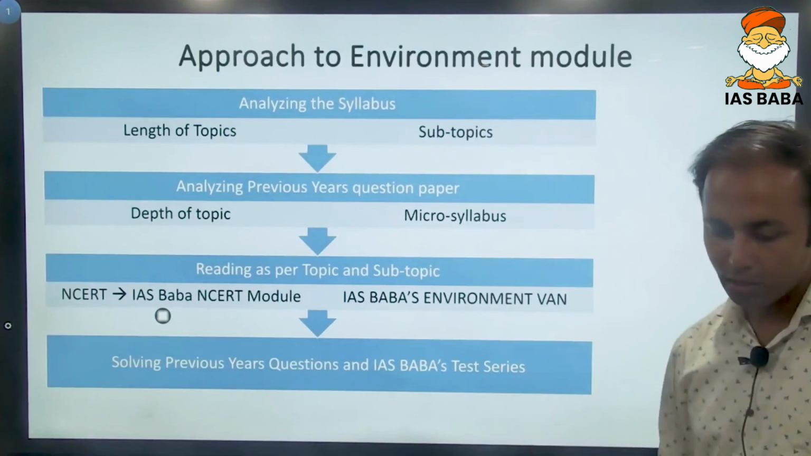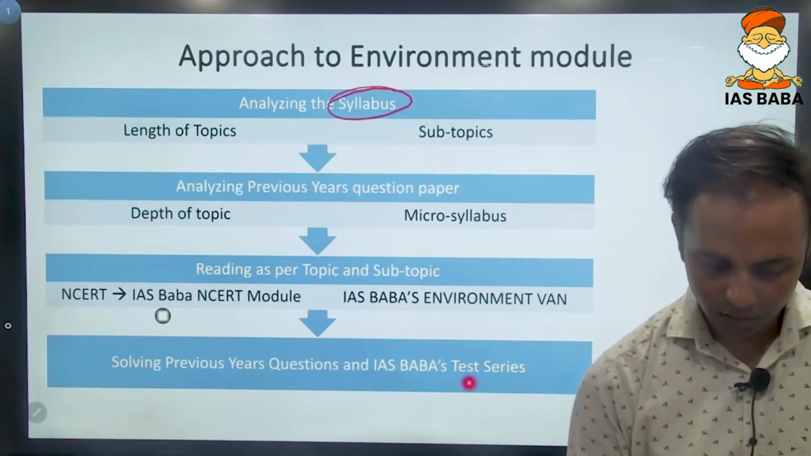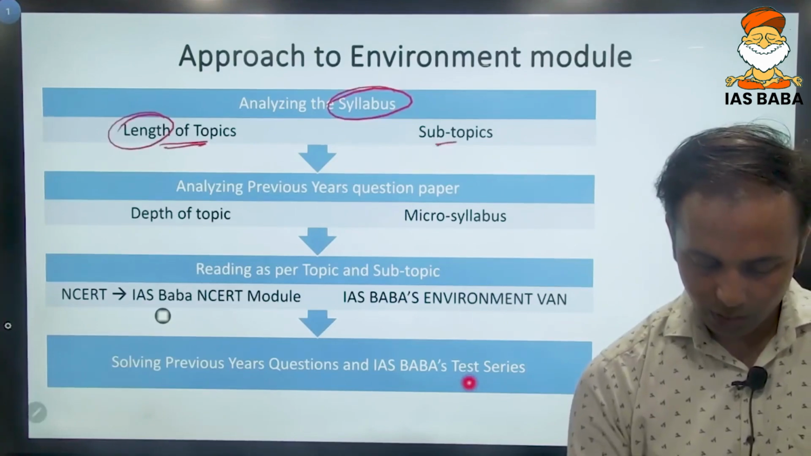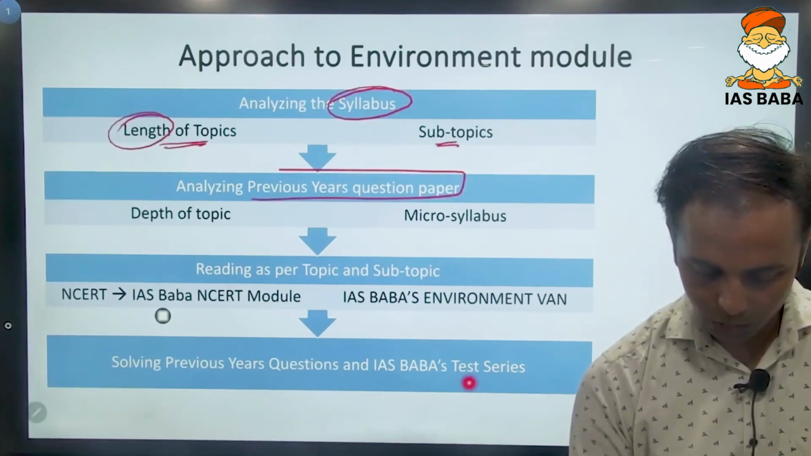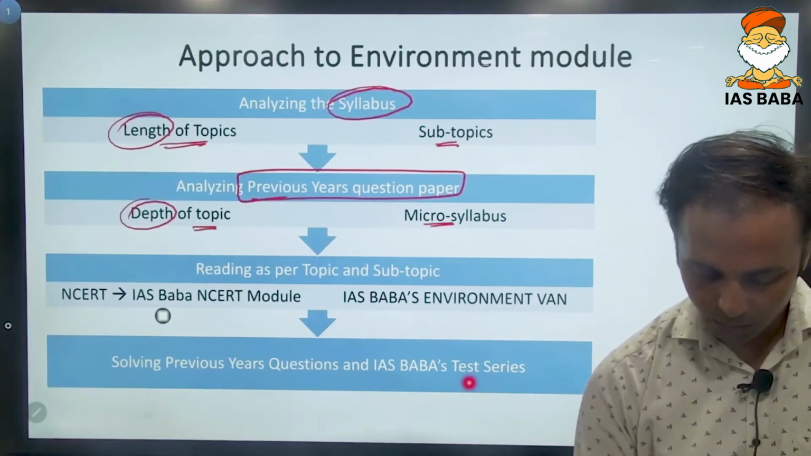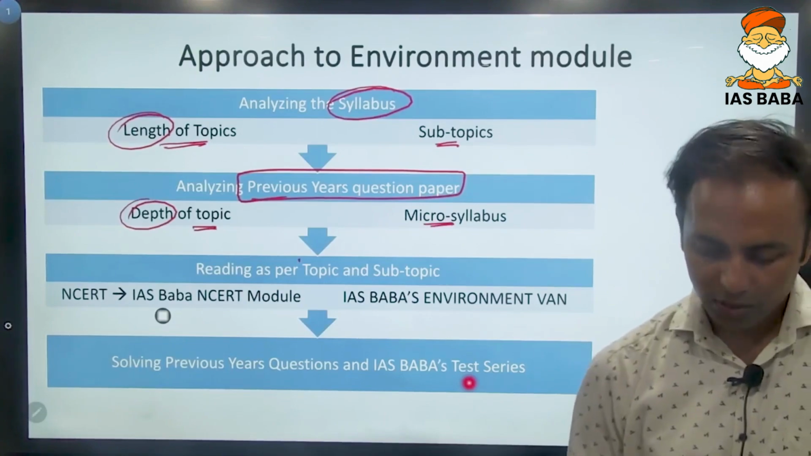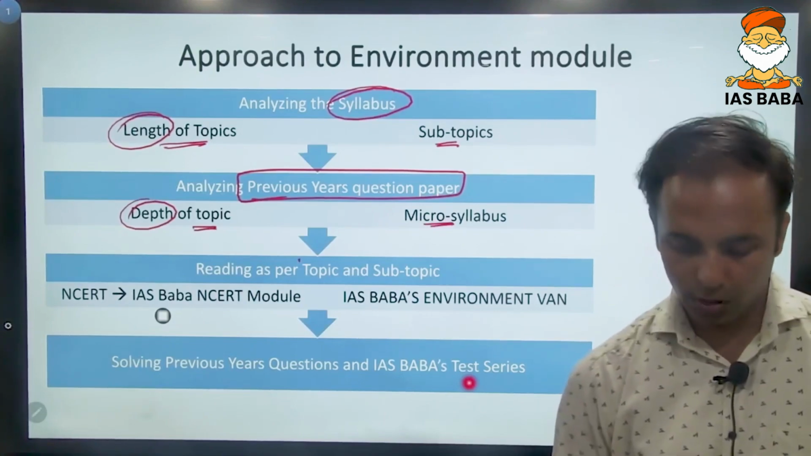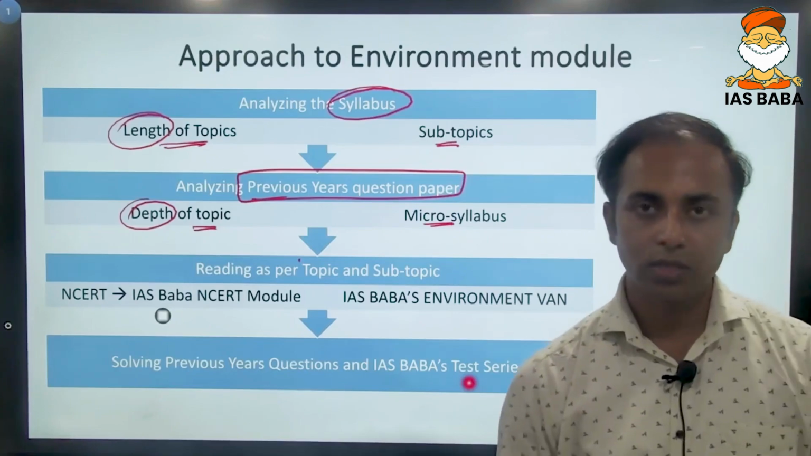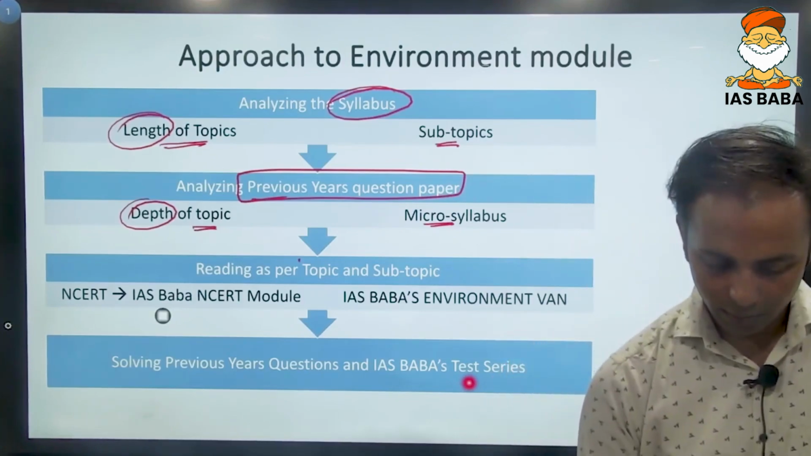So what have we done is, we have analyzed the syllabus. Through that, we got to understand the length of the topic and subtopic. We looked into the previous year's question paper. From that, we got the depth of the topic and the micro syllabus. Having done these two exercises, the syllabus and the previous year's question paper, you will get a fair idea of what the demand of the exam is. And after that, you start preparing.